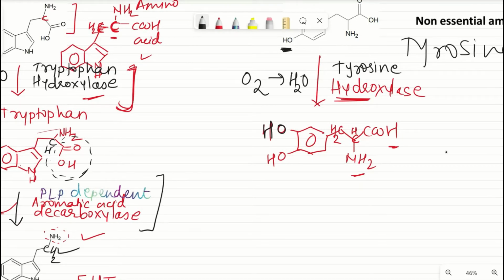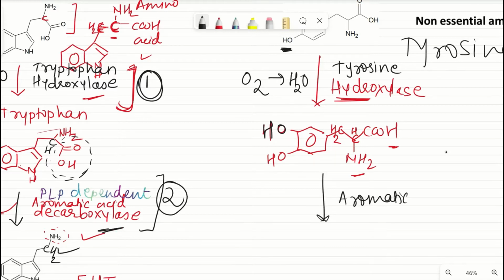Here the next enzyme, see, the first enzyme is the same, even the second enzyme is the same, that is decarboxylase. So here also the second enzyme is aromatic acid decarboxylase.